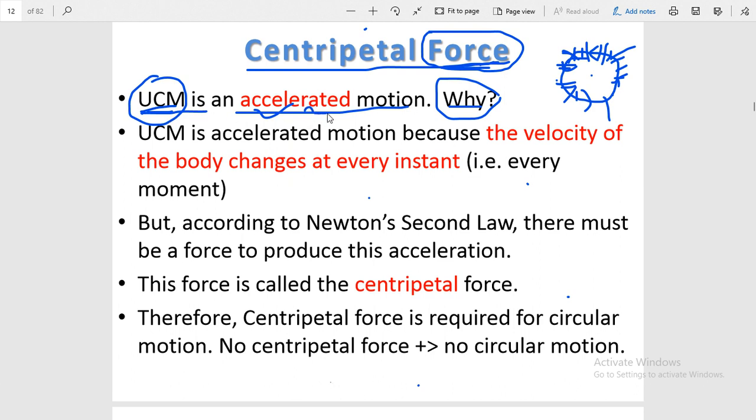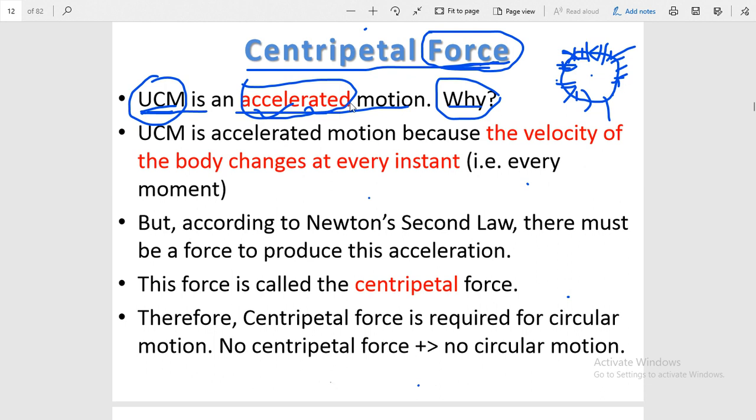So for this, let us understand the concept of acceleration first, and I hope you remember the definition of acceleration. So students, acceleration is defined as the rate of change of velocity with respect to time, but it is not defined like rate of change of speed.